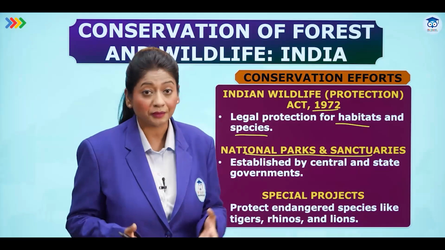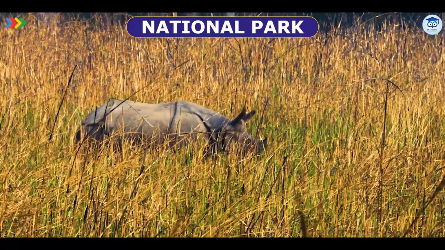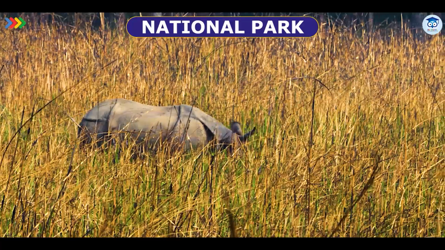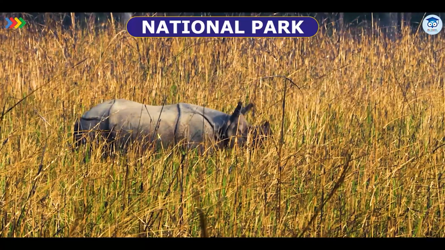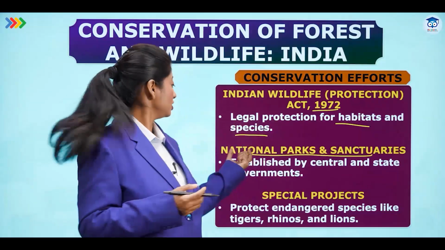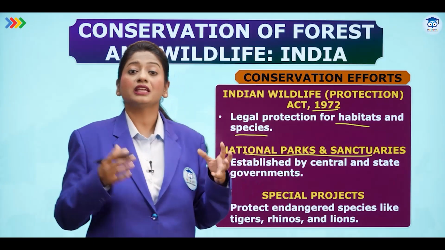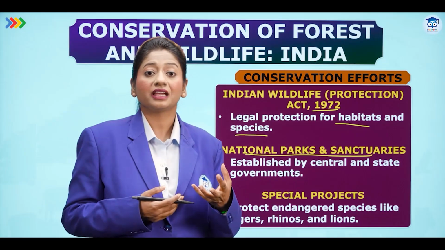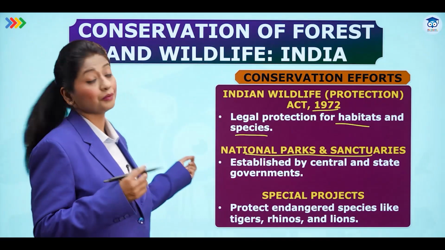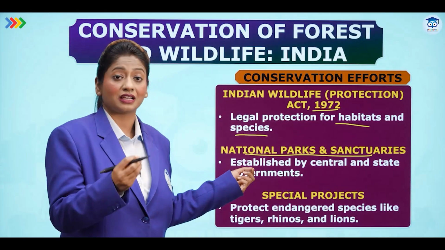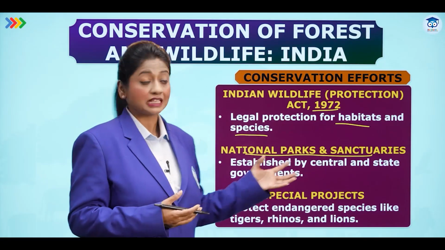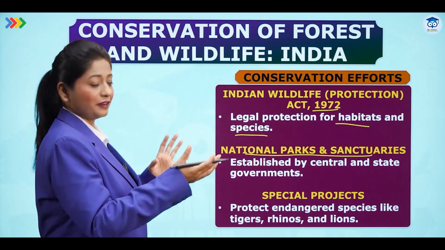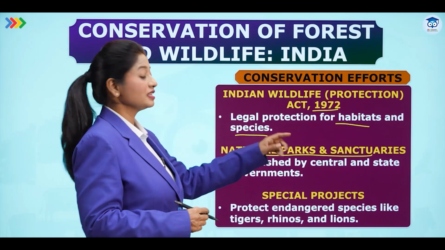Now what has the government done? It has protected them. So these protected forest and wildlife places are termed national parks and sanctuaries, which are owned by the nation, so national, right? Here they are protected, they are developed, they are given a chance to multiply, isn't it? And very importantly, they are also a major tourist attraction. People like to visit such places, so they add to the economy of the country too. So in both ways we are benefiting, isn't it? They are established by central and state governments.